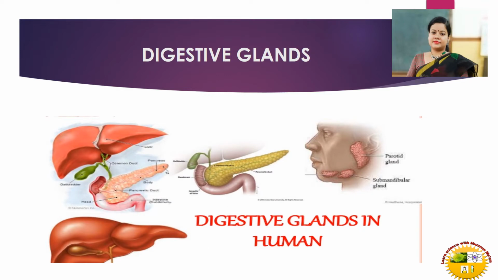So, digestive glands. There are 3 main types of digestive gland, that is salivary gland, liver and pancreas. Liver is the largest digestive gland. Right?